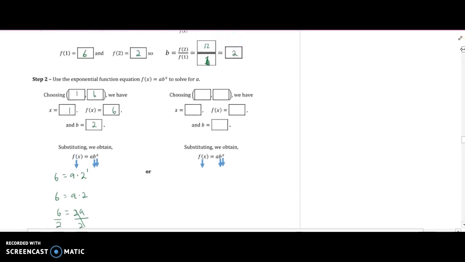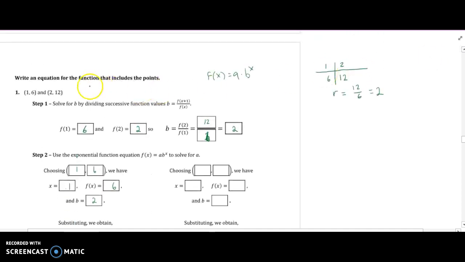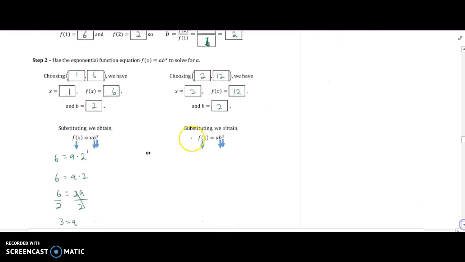Okay, let's see what we get whenever we plug in the other point. The other point that we were given was 2, 12. So choosing 2, 12, our x value is 2 and our y value is 12, and our b is still 2. We got that from up here. Our b is still 2. Or if you like thinking about it like this, I kind of like this a little bit, because this gets kind of confusing if you're not used to seeing stuff like that. So our f of x is 12, and we don't know our a. Our b is 2, and you should use parentheses for 2, and then our x is 2. I didn't use parentheses here because it was to the 1, my bad.